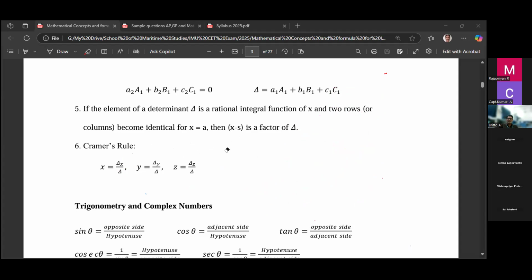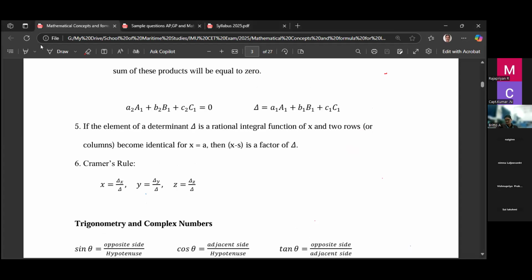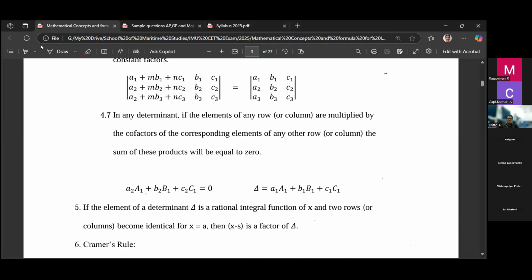Apart from this, some more concepts may also come, right? So you should be thorough with all the concepts of determinant, but most of the problems come from these concepts. Just be thorough, this is enough.